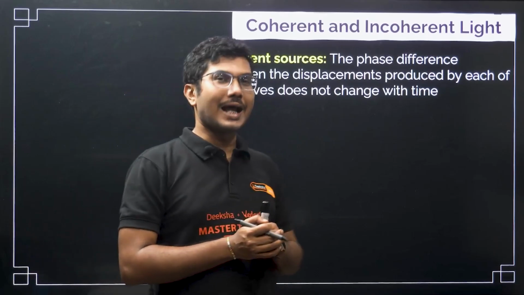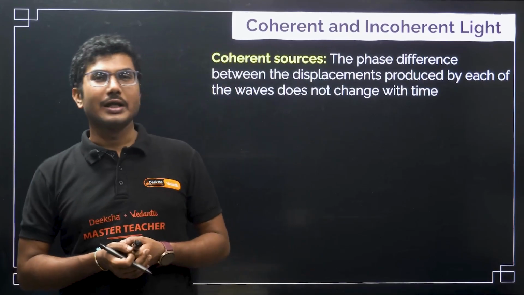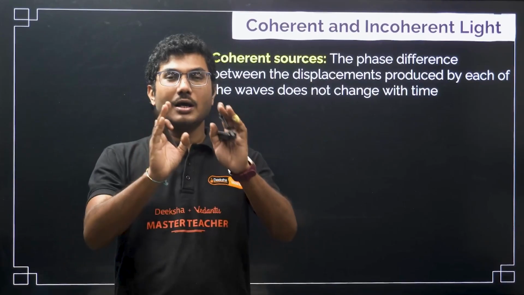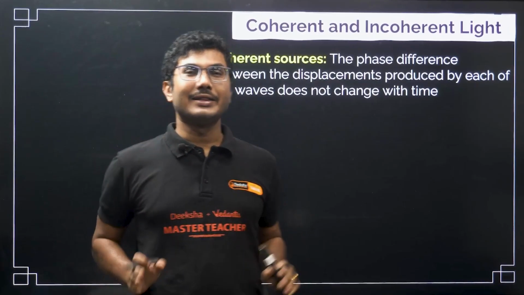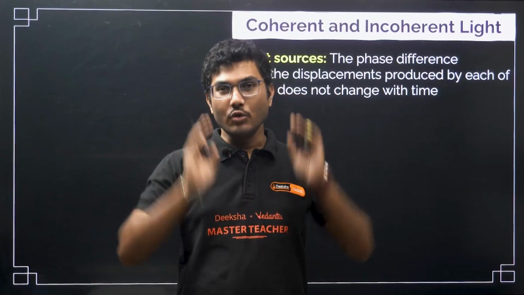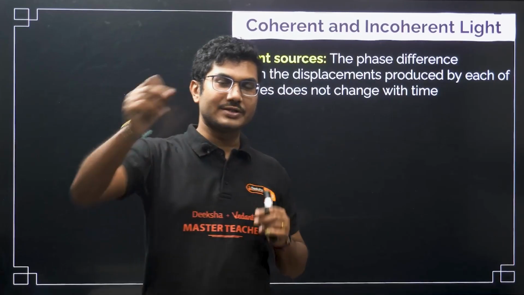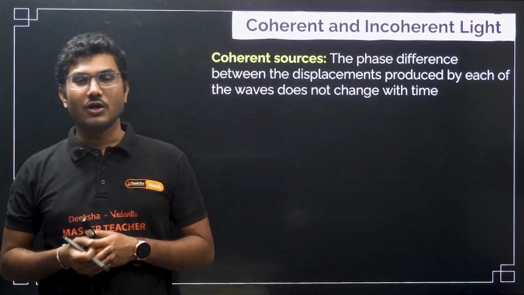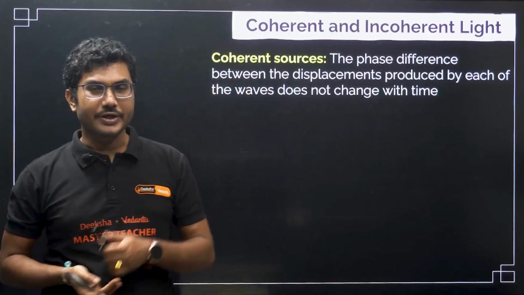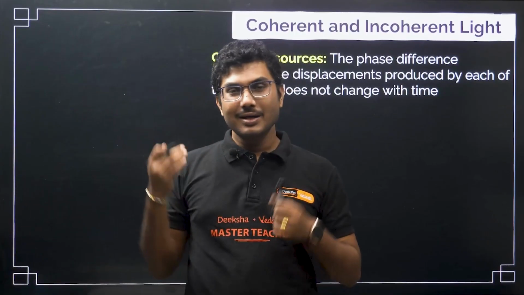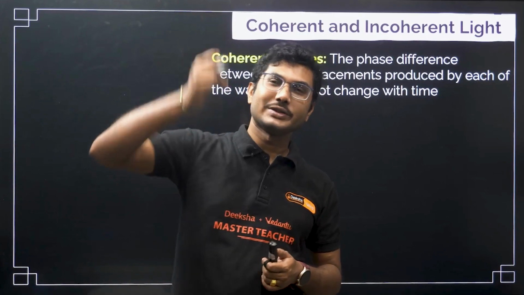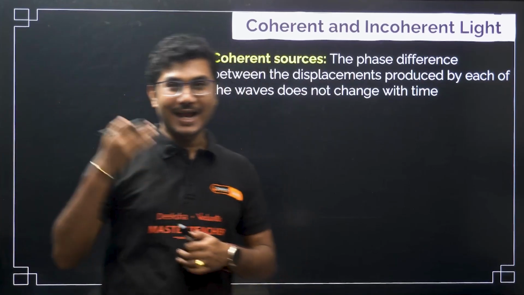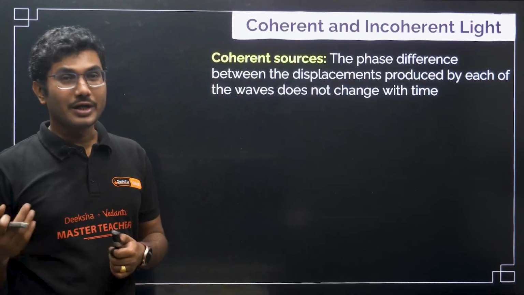So, for example, consider laser light. A laser produces very few rays of light, but they are all coming in the same direction, and they are a highly coherent source. They all have a fixed phase difference, and that is why they can reach a very long distance, not like a torch light. A torch light reaches up to a certain distance, not super far, but laser light, if you point it towards the sky, can go a long distance. So laser light travels a longer distance, and basically they are an example of coherent sources.